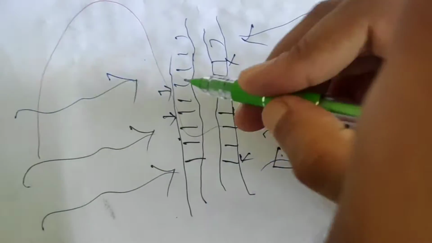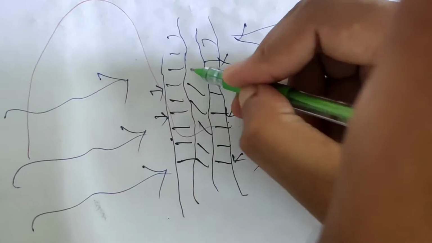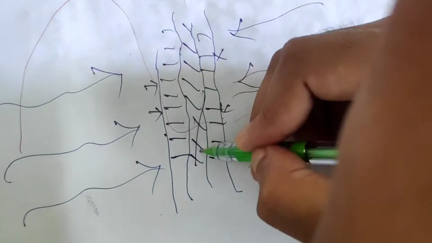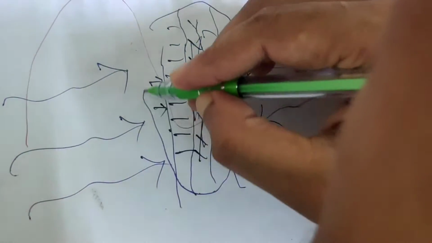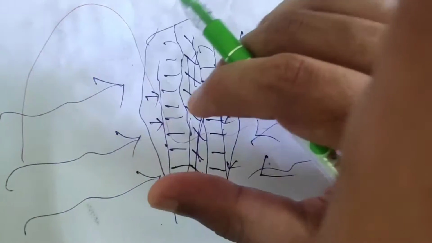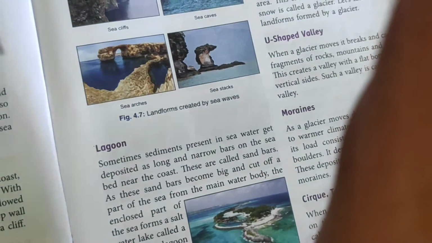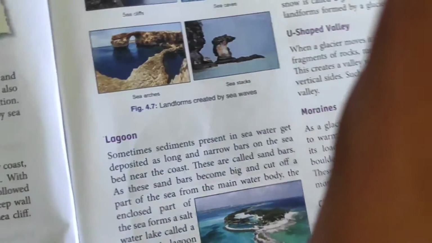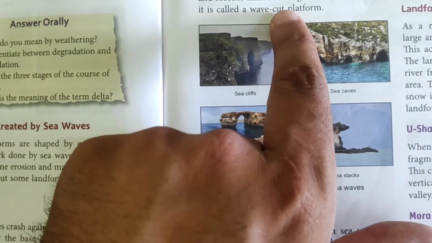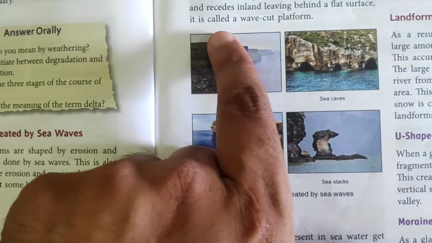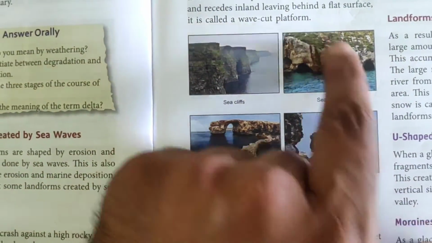Now with time, this landform can also be eroded. Then the entire body will be covered with water. It can happen. So when a sea cliff is worn out and recedes inland, leaving behind a flat surface, that is called a wave-cut platform.